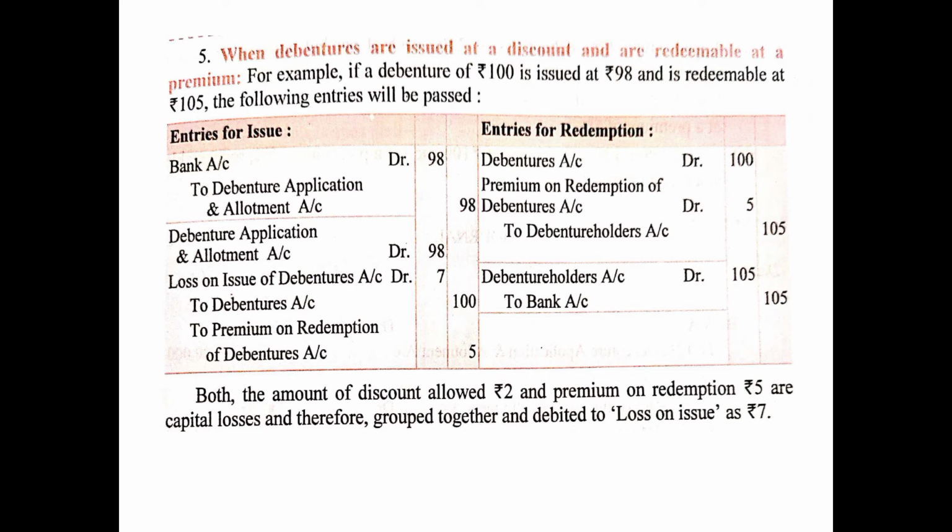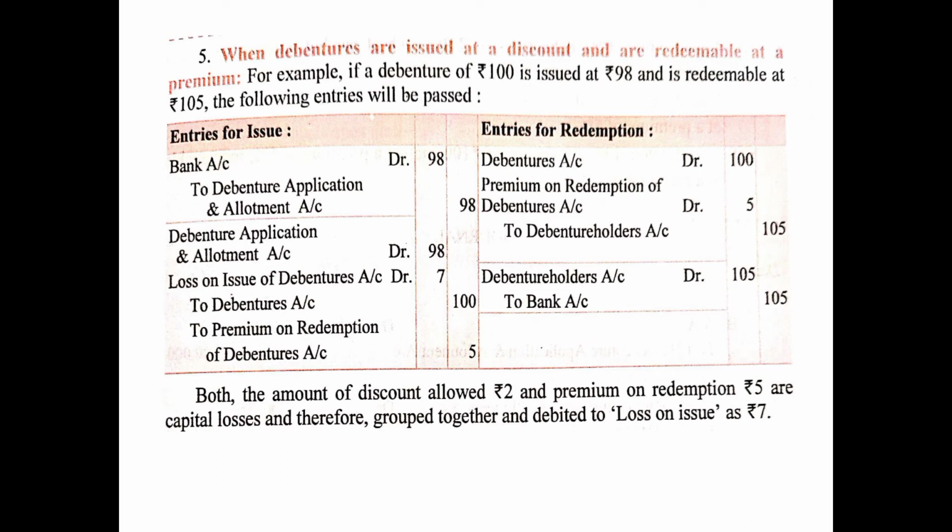For example, if a debenture of 100 is issued at 98 and is redeemable at 105, the following entries will be passed. So the face value is 100, the issue price is 98 and the redemption price is 105. That means 5 rupees is the premium, 2 rupees is the discount as compared to the face value.